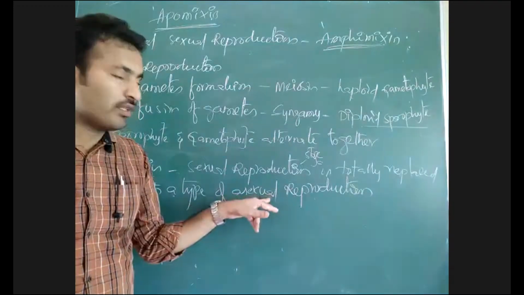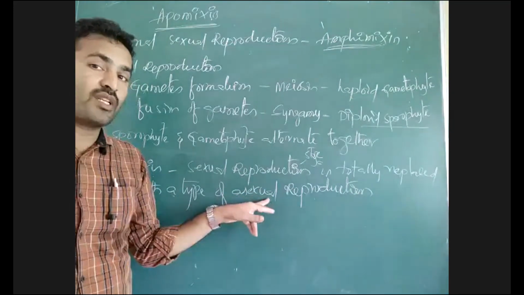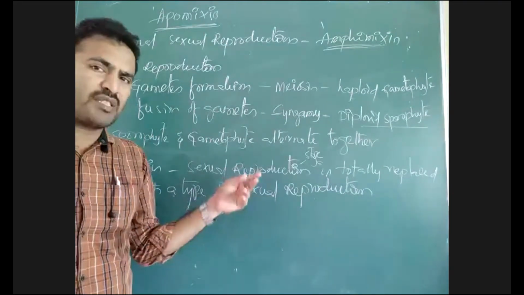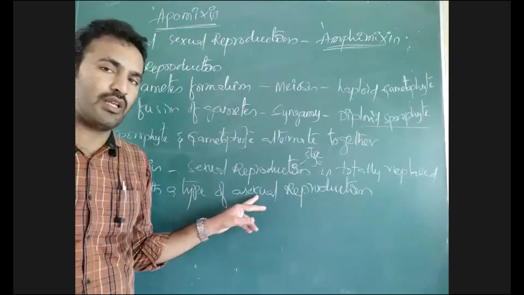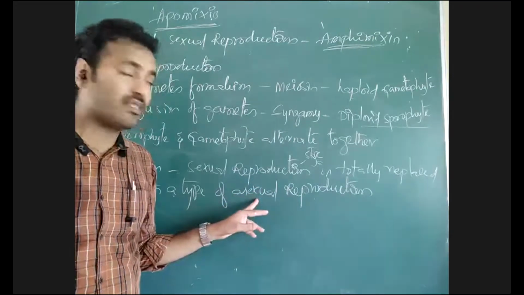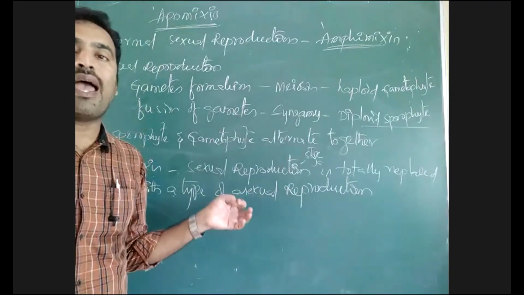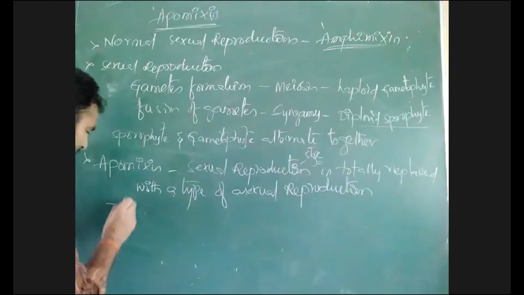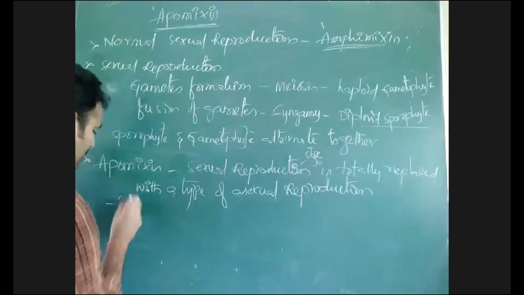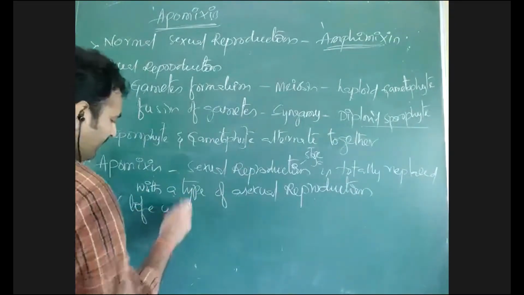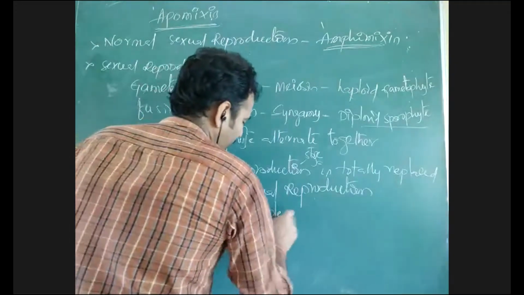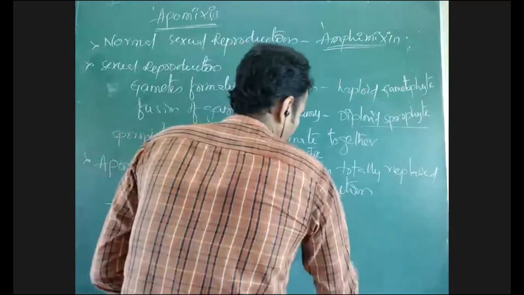Asexual reproduction means there is no formation and fusion of gametes. Gametes may form, but they will not fuse in asexual reproduction. As there is no fusion of gametes, there is no haploid phase of the life cycle. So this is a plant life cycle with a complete diploid stage.